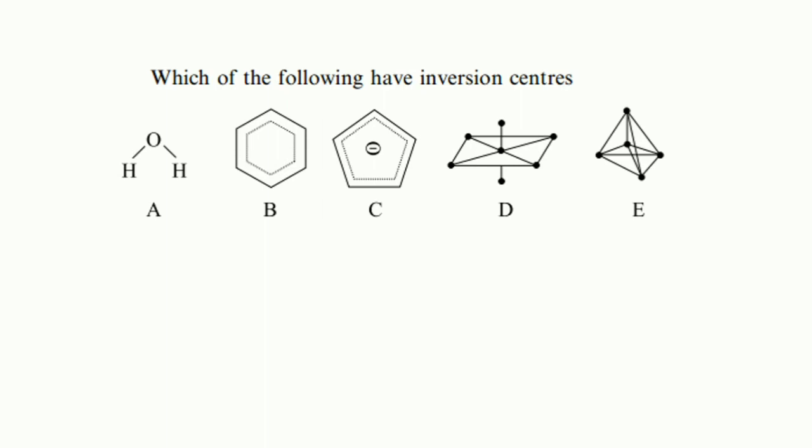You can say this is CoCl6, or any molecule which possesses octahedral geometry, ML6 system. And E is the tetrahedral geometry. You can say this is CH4 or CCl4. So would you give me a correct answer? Which of the following molecules have an inversion center? Think about this.